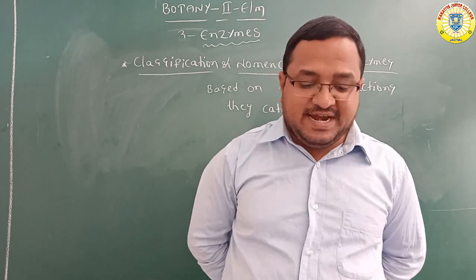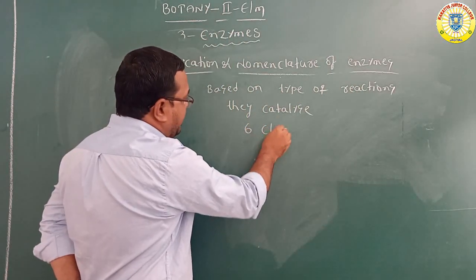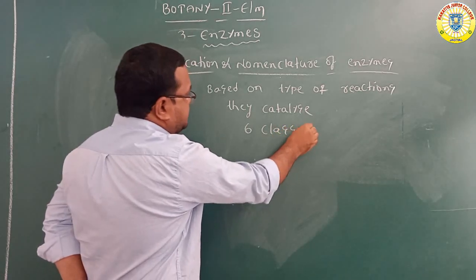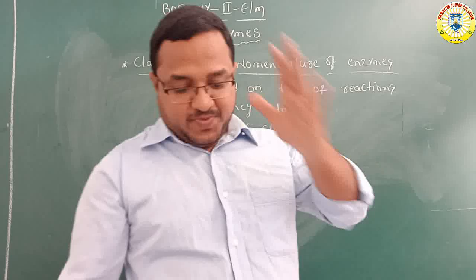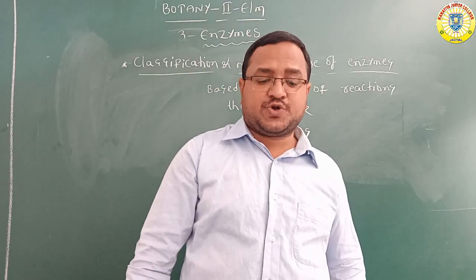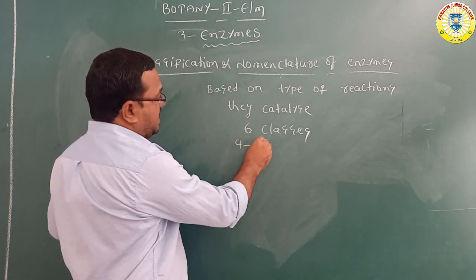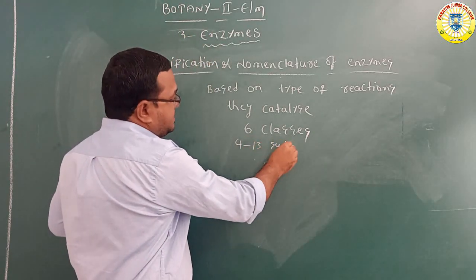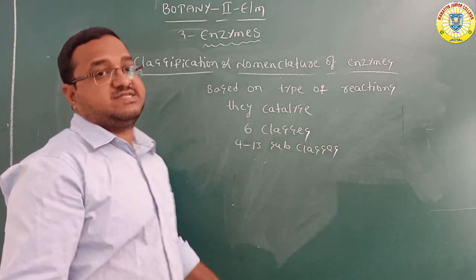So enzymes are mainly divided into 6 classes. Each class includes 4 to 13 subclasses. Total 6 classes done.